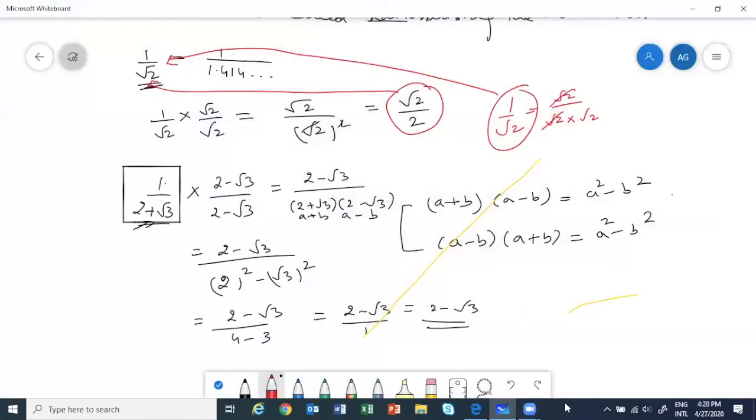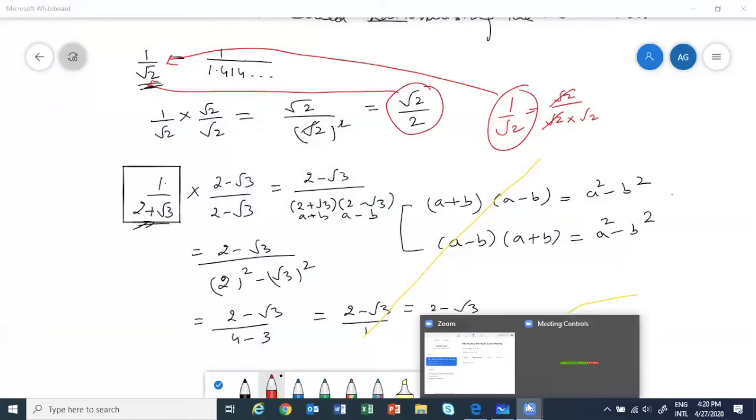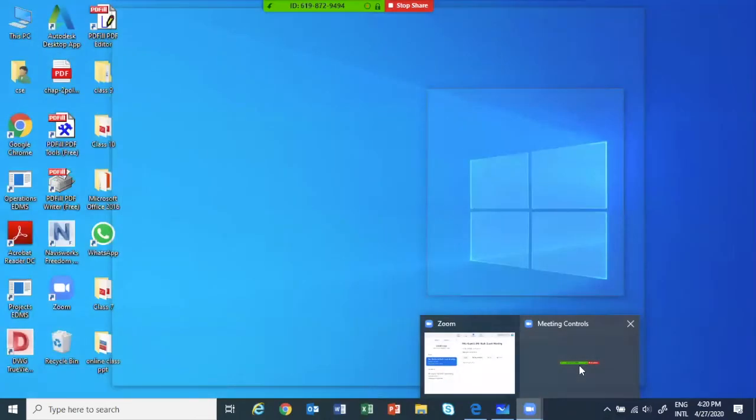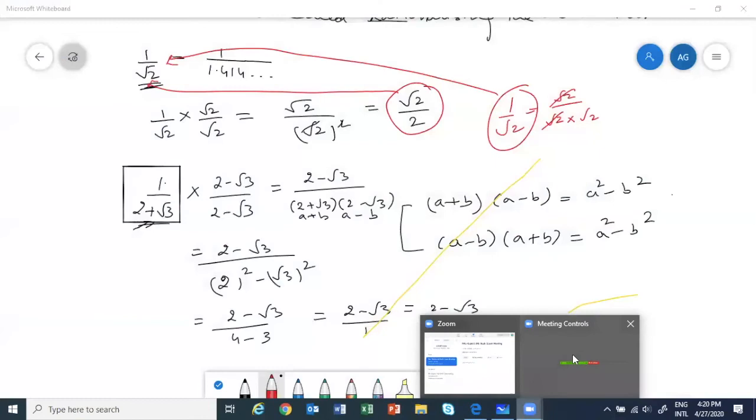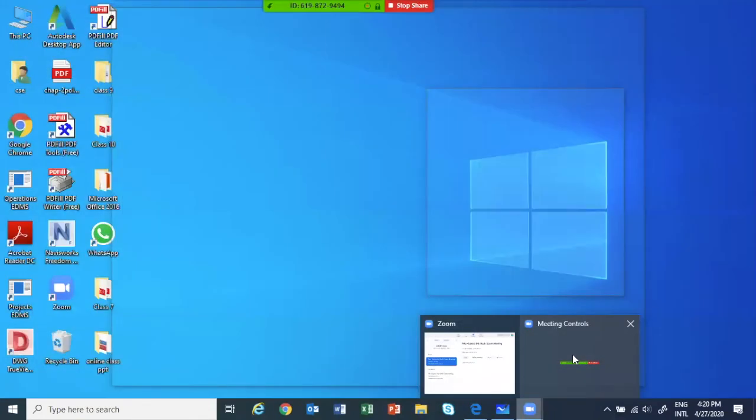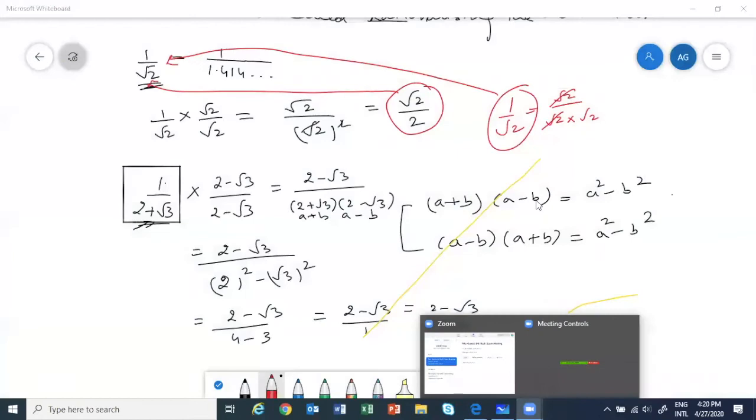Can you hear me? Hello? Can you all hear me? Okay. So somebody wrote, can we convert 2 into root 2 into root 2 and then solve further? I said no, because then we will reach back our question, which we don't want. We don't want root 2 sign in the denominator. Correct? Clear? Okay.